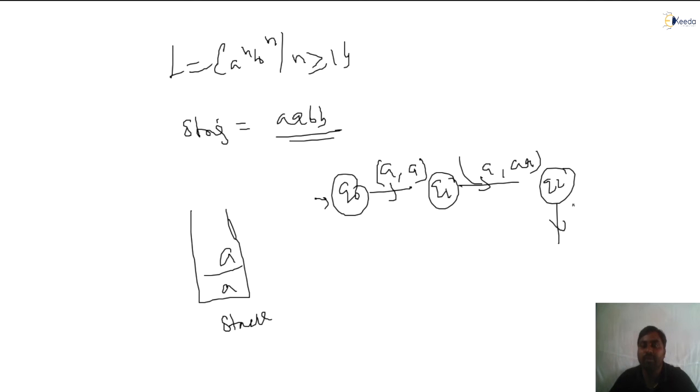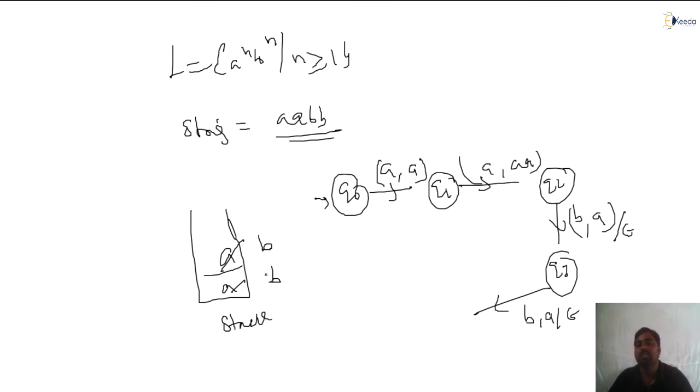Suddenly if you get B, then you pop. Suppose Q3, for B pop A. Suppose again if you get B in the input string, again pop it. So pop A. See how many times I popped A: 2 times.